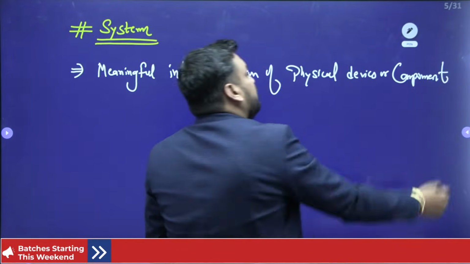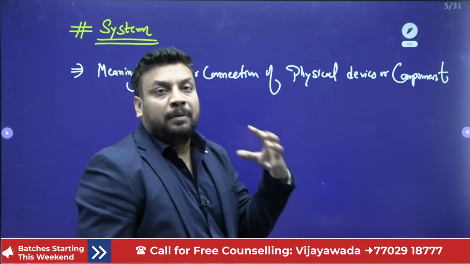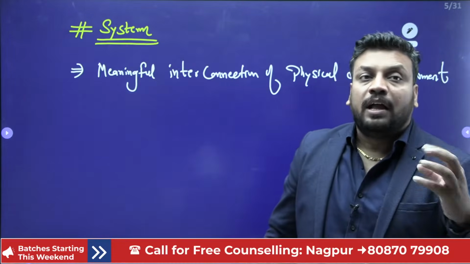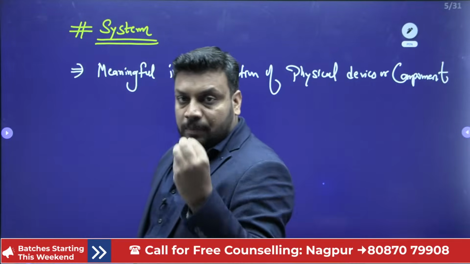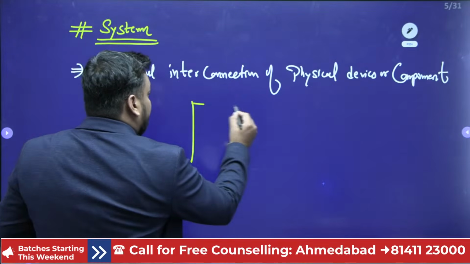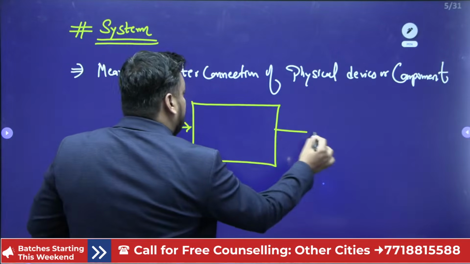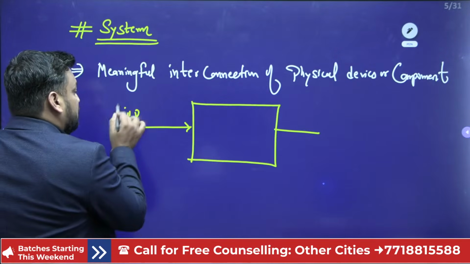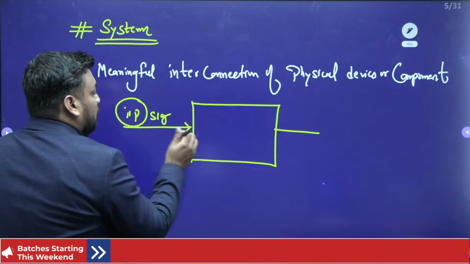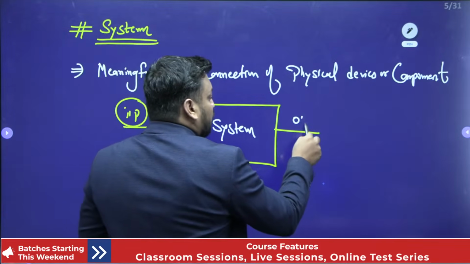So it means a system is definitely made for some purpose. System gives us an organized output, a proper output. Student, we can say that a system will receive an input signal, and the system will process the input signal and provide us another signal, which is known as the output signal.